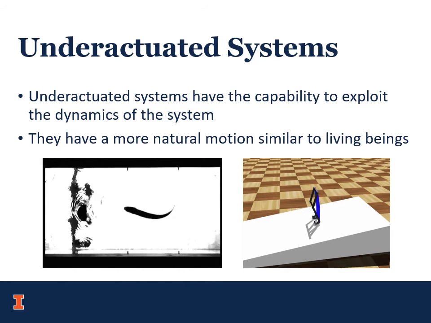The two cases shown here are one, a dead fish which can swim through a stream, and the second is a walker without any actuators. Both of these are able to perform the task relying solely on their structure.